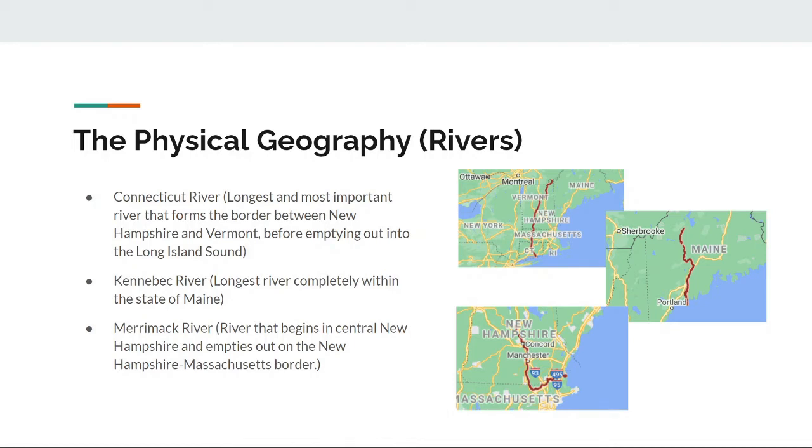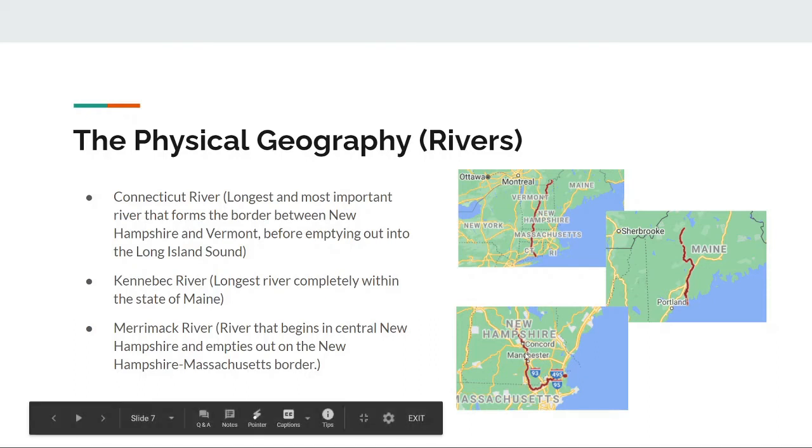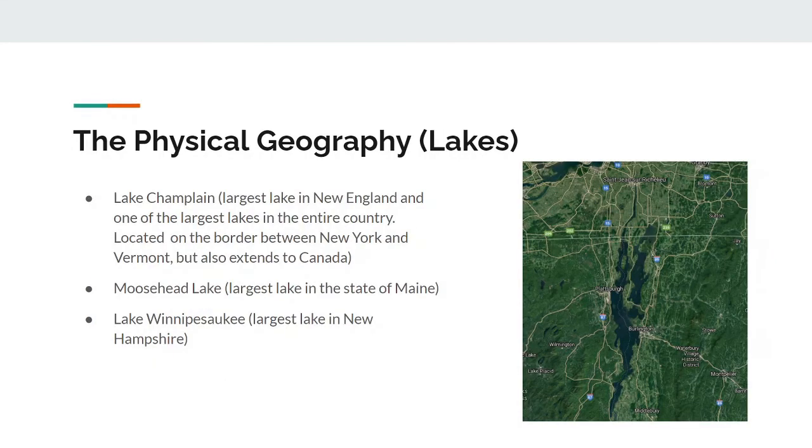The Connecticut River is the longest and most important river in New England that forms the border between New Hampshire and Vermont before emptying out into the Long Island Sound. The Kennebec River is the longest river completely within the state of Maine. And lastly, the Merrimack River is a river that begins in central New Hampshire and empties out onto the New Hampshire-Massachusetts border. Continuing with physical geography, let's explore the lakes of New England.